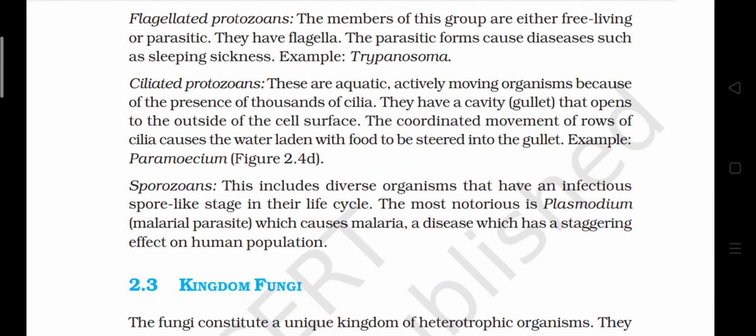Ciliated protozoans. These are aquatic, actively moving organisms because of the presence of thousands of cilia. They have a cavity called the gullet that opens to the outside of the cell surface. The coordinated movement of the rows of cilia causes the water laden with food to be steered into the gullet. Example, Paramecium.